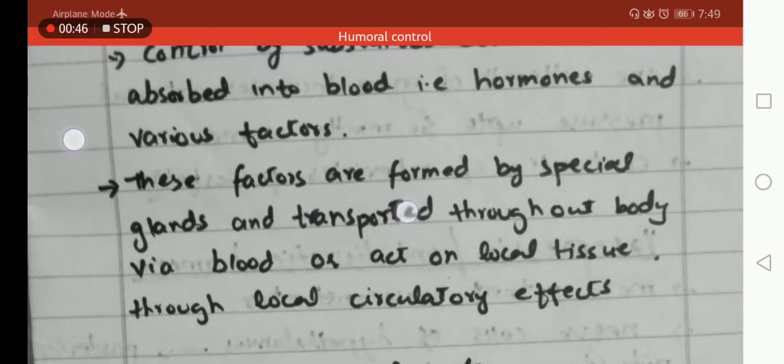Then these glands pour their secretions into the blood, and various other factors which are produced locally in the tissue act locally on their neighboring tissues. And their secretions are not poured into the blood, so no circulation in the entire body occurs.